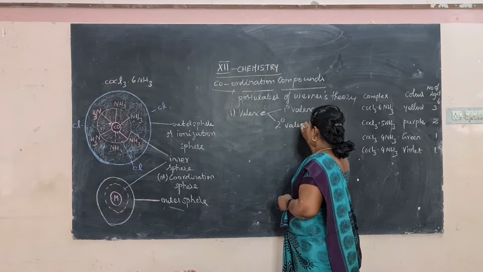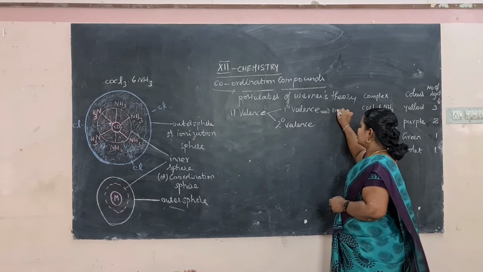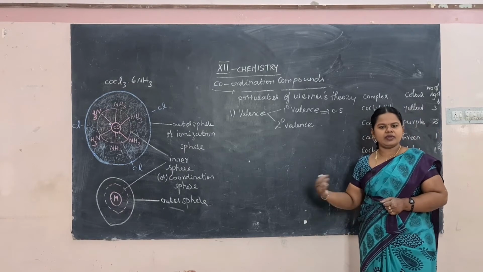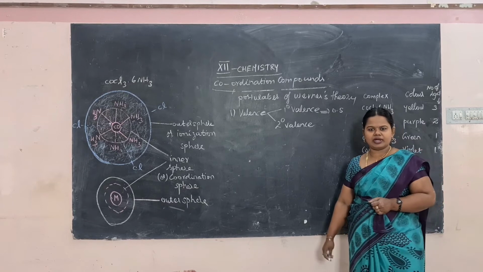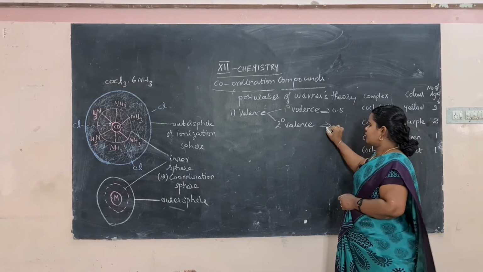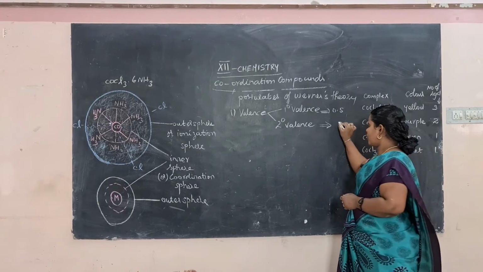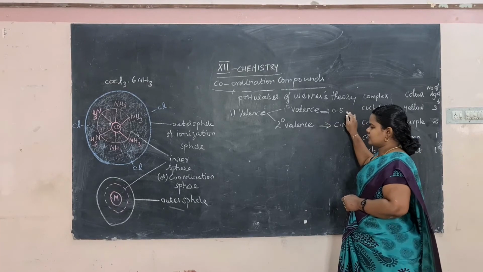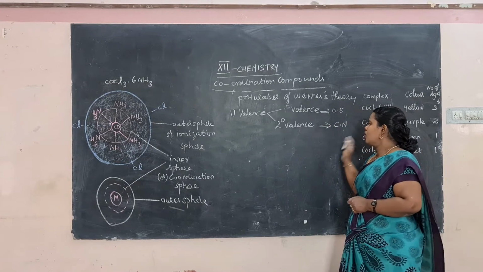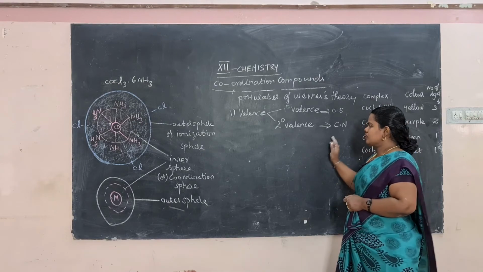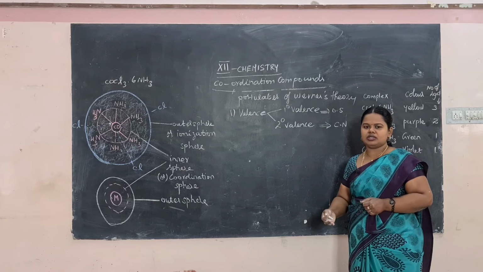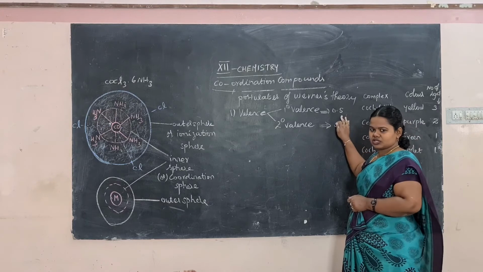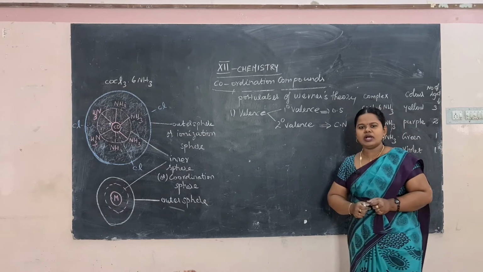Okay, so here the primary valence corresponds to the oxidation state of the metal ion, whereas the secondary valence corresponds to the coordination number of the compound. So primary valence corresponds to the oxidation state of the metal ion and secondary valence corresponds to the coordination number. So this is how they are given.